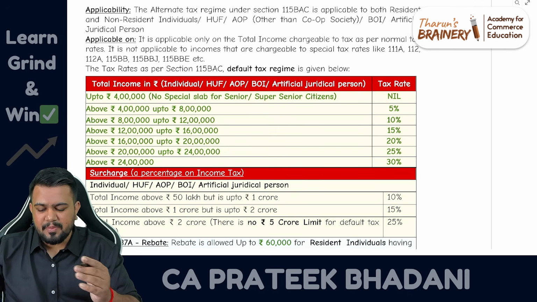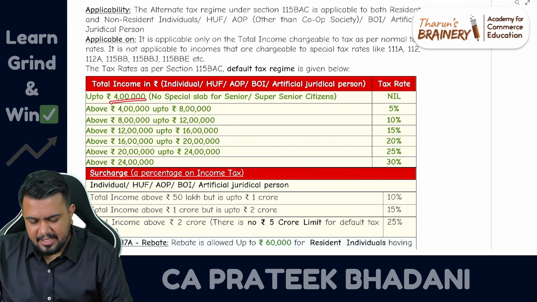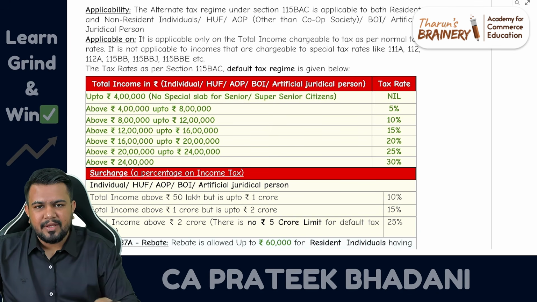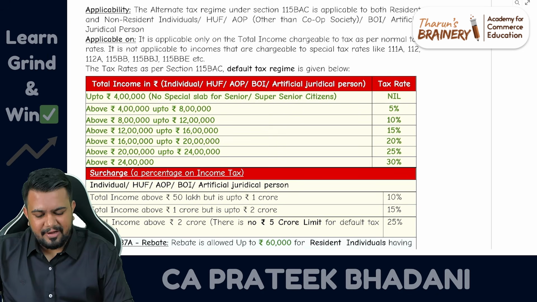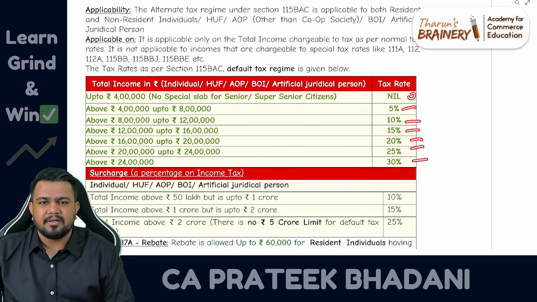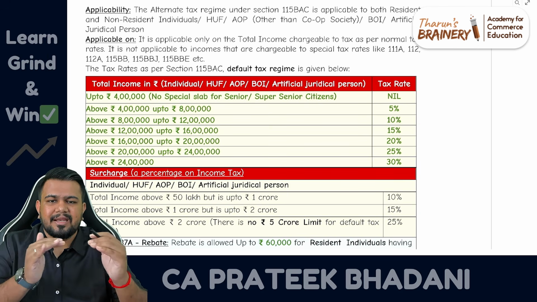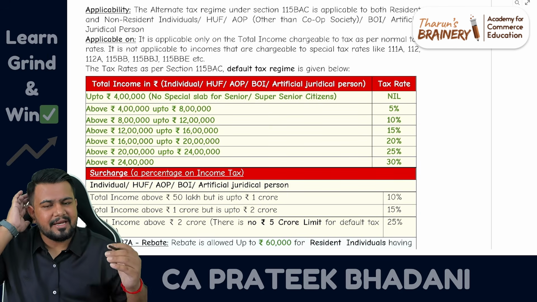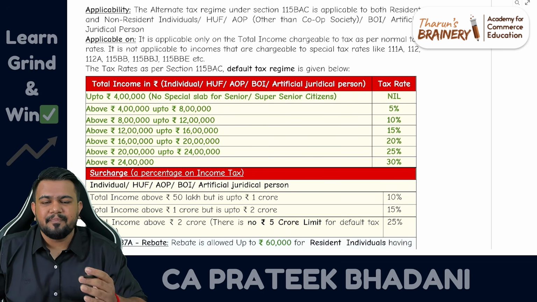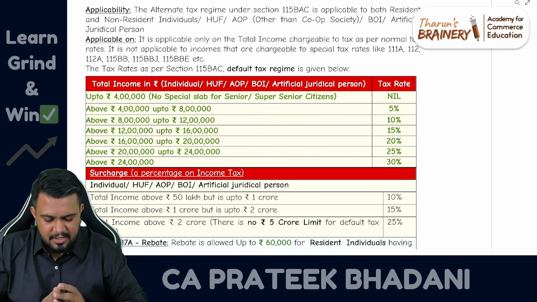Sir, how to remember this? Very, very simple. See here you take 4 table. So 4, 8, 12, 16, 20, 24 and it will stop at 24. Similarly, here in tax rate you take 5 table, that is 0, 5, 10, 15, 20, 25 and 30. So at 24 lakhs the rate will be 30% and after that the rate will remain as 30%. So this is an easy way to remember the tax rates in the new tax regime.